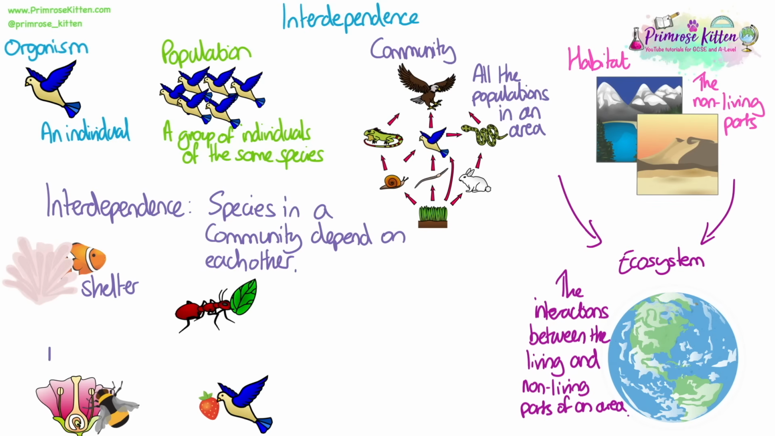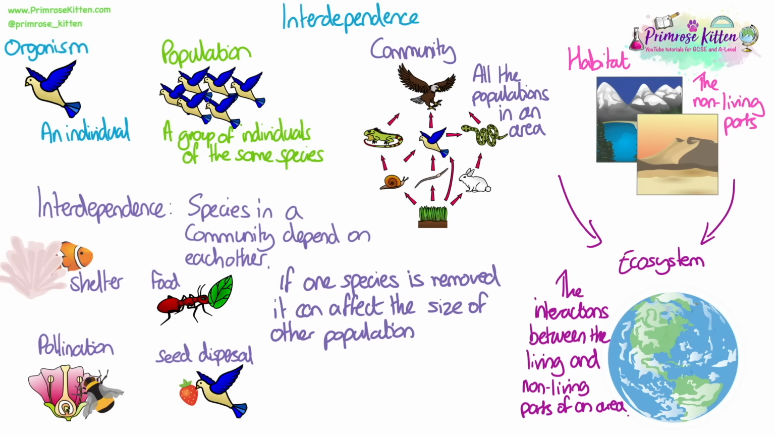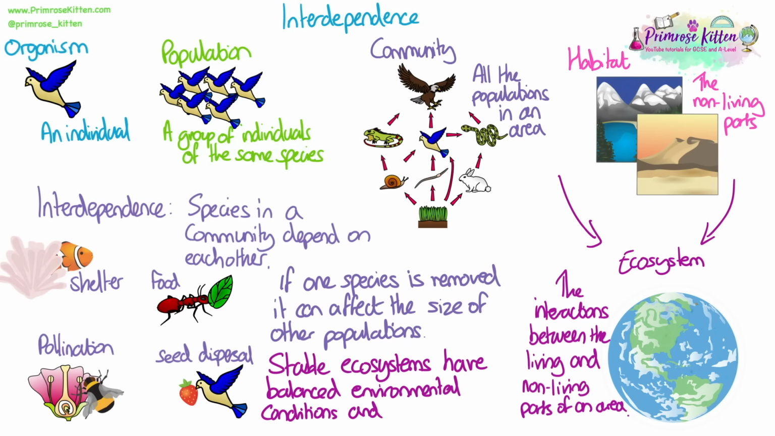Interdependence describes how species in a community depend on each other. They can depend on each other for shelter, pollination, seed dispersal, and food. If one species is removed, it can affect the size of other populations in the community. Stable ecosystems have balanced environmental conditions, and the species numbers in the populations are relatively constant. Stable ecosystems take time to develop, and so examples are often hundreds of years old, like large coral reefs or ancient woodland.